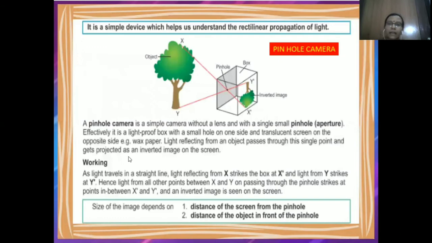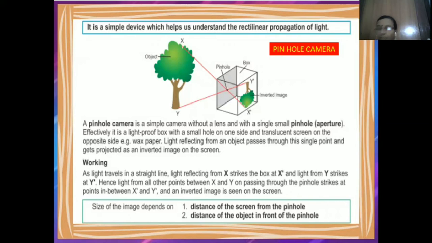Clear? Now the pinhole camera. It is a simple device which helps us to understand the rectilinear propagation of light. Now the pinhole camera helps us see how the rectilinear propagation of light is helpful in the formation of the image.